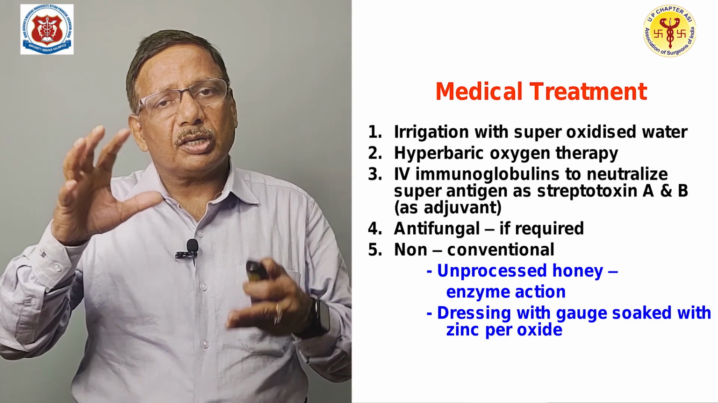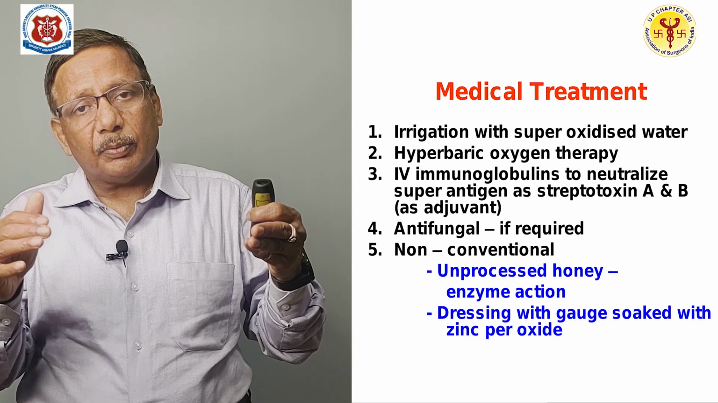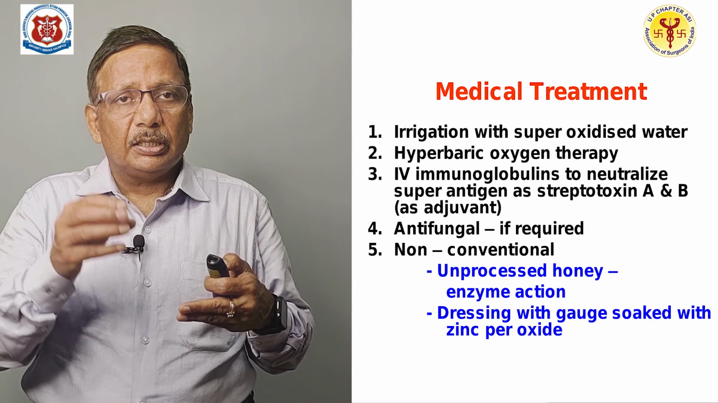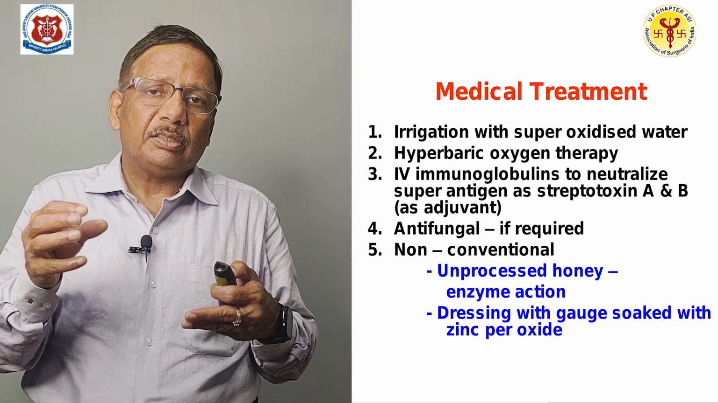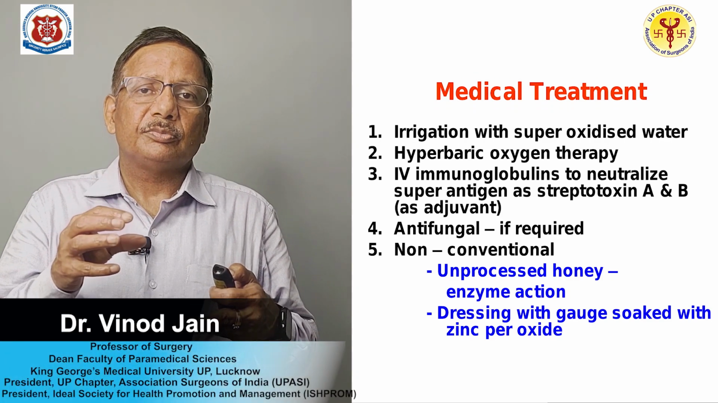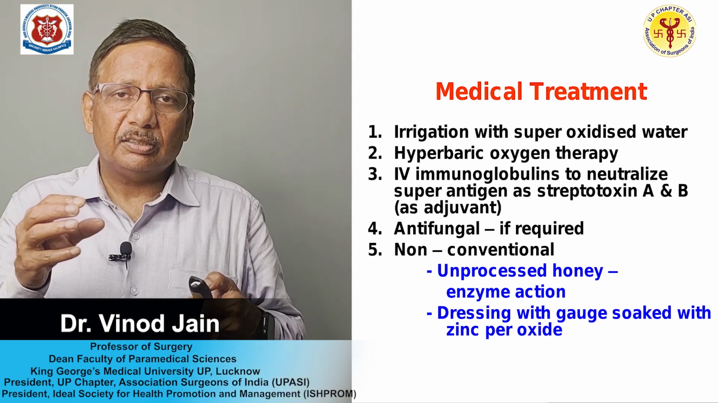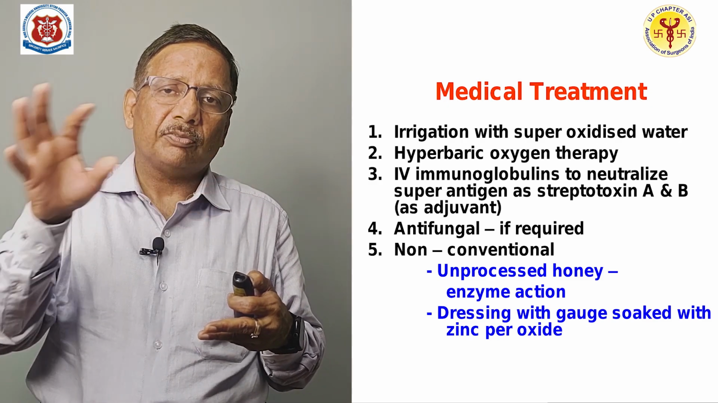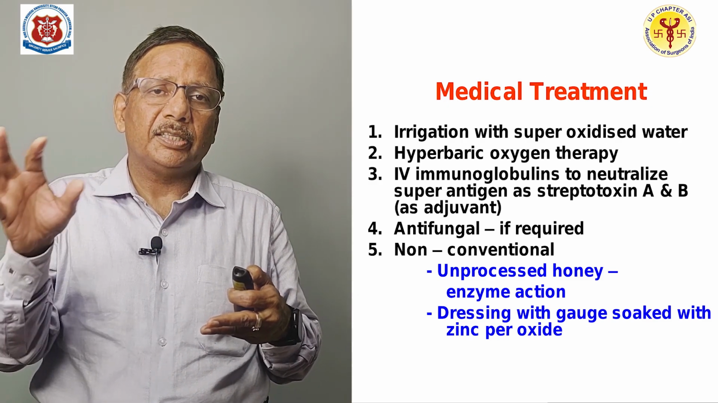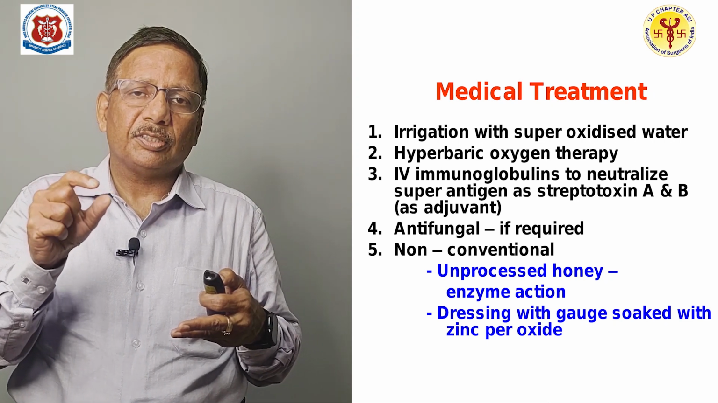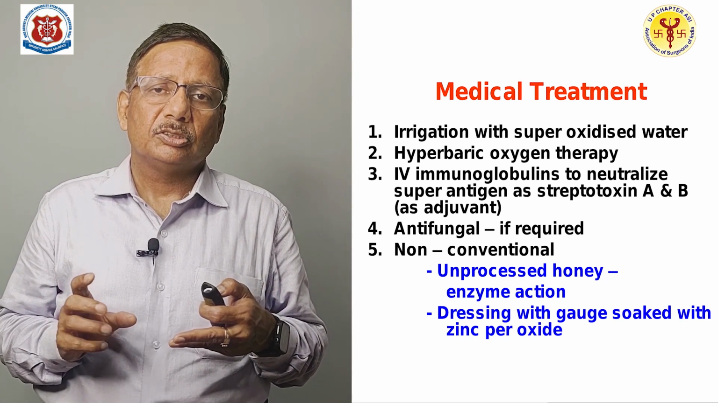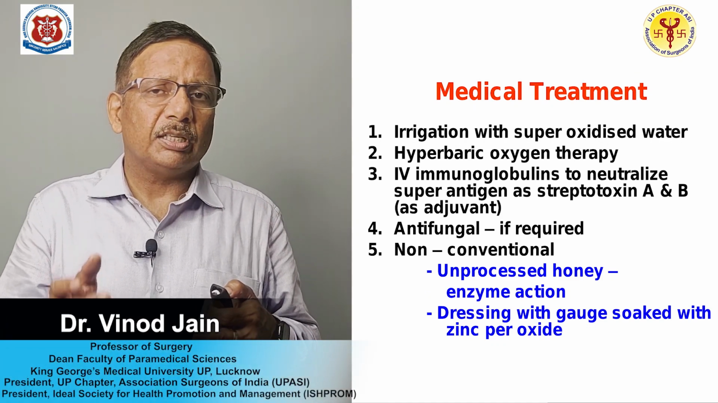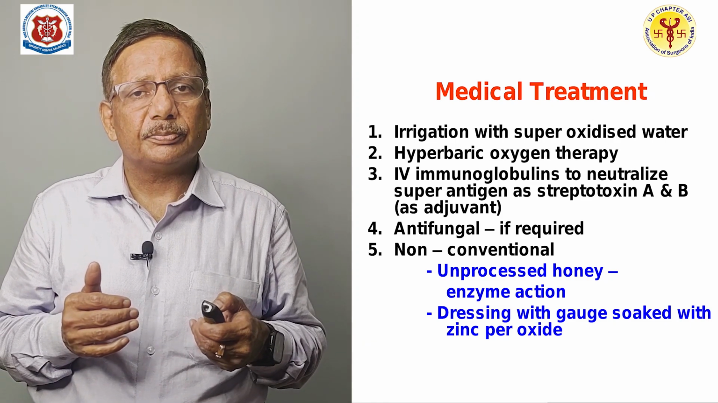Antifungal: suppose you are giving broad spectrum antibiotics for a longer period, an opportunistic fungal infection can occur, and you need to give antifungal also. Certain non-conventional treatments are suggested, like unprocessed honey, which is claimed to have an enzymatic action to take care of all the necrotic tissue, clearing all the dead tissue, and dressing with gauze soaked with zinc peroxide. Zinc, as is very well known, is very good for healing. So, you can do this non-conventional method also.